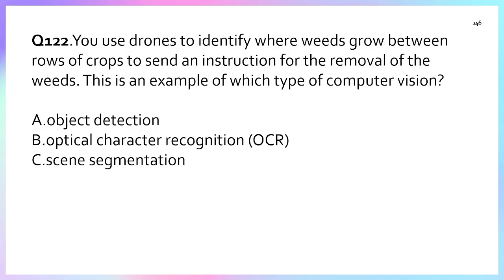Option C, semantic segmentation. No, this is not semantic segmentation. What about object detection? Yes, this is part of object detection. We can identify where the object is so that we can remove the weeds, or remove the crops, or whatever we want to remove. So the correct answer is option A.